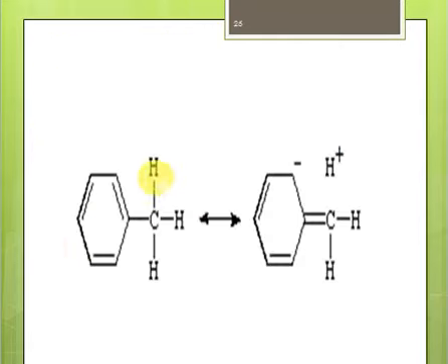So here we have a structure and we have to show the hyperconjugation. The condition for hyperconjugation is that the carbon must have at least one hydrogen. So here we have a carbon with hydrogen, and this carbon must be bonded with another carbon with a p orbital. So here we have a p orbital. If I show you like that, this pi bond is formed by p orbital overlap. So that's the p orbital overlap here, right?